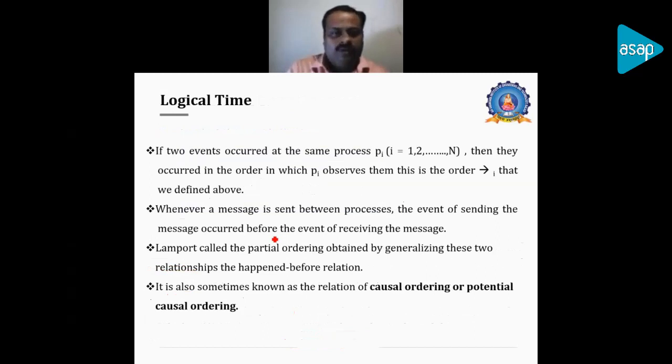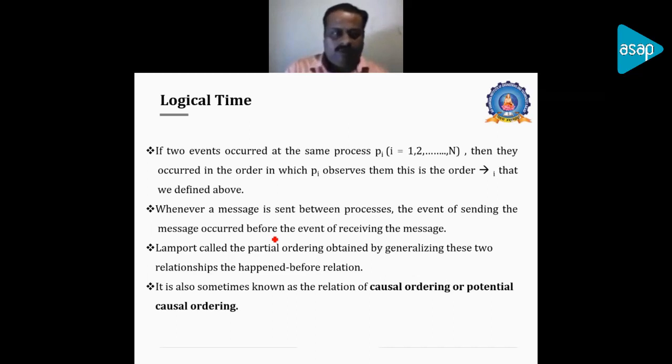So now we will go on to logical time. Up to now we covered the physical clock, the computer hardware clock, and the computer clock, and we identified three different algorithms. The first two algorithms are basically for the internet, and the last one, NTP, is for the internet as a medium. These three algorithms talk about physical time updating.